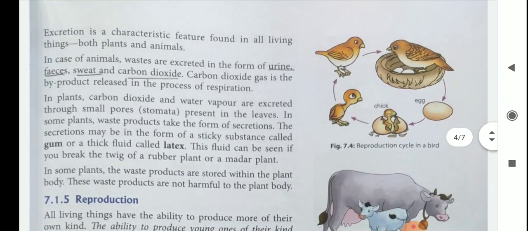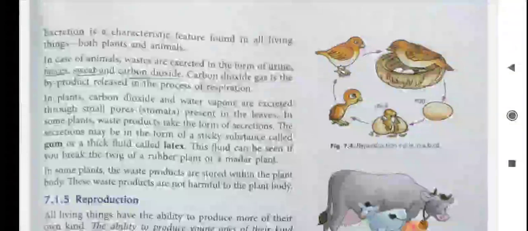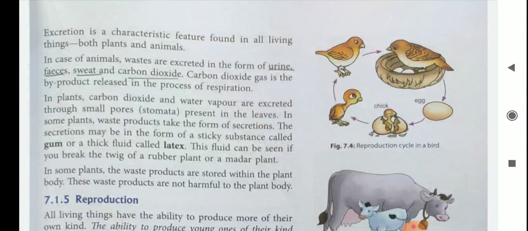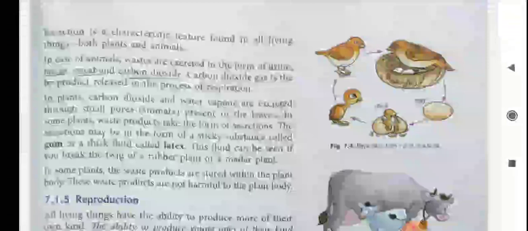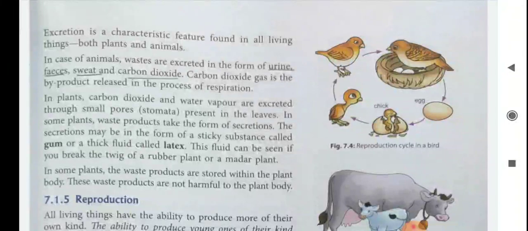Excretion is a characteristic feature found in all living things, both plants and animals. In animals, wastes are excreted in the form of urine, feces, sweat and carbon dioxide.